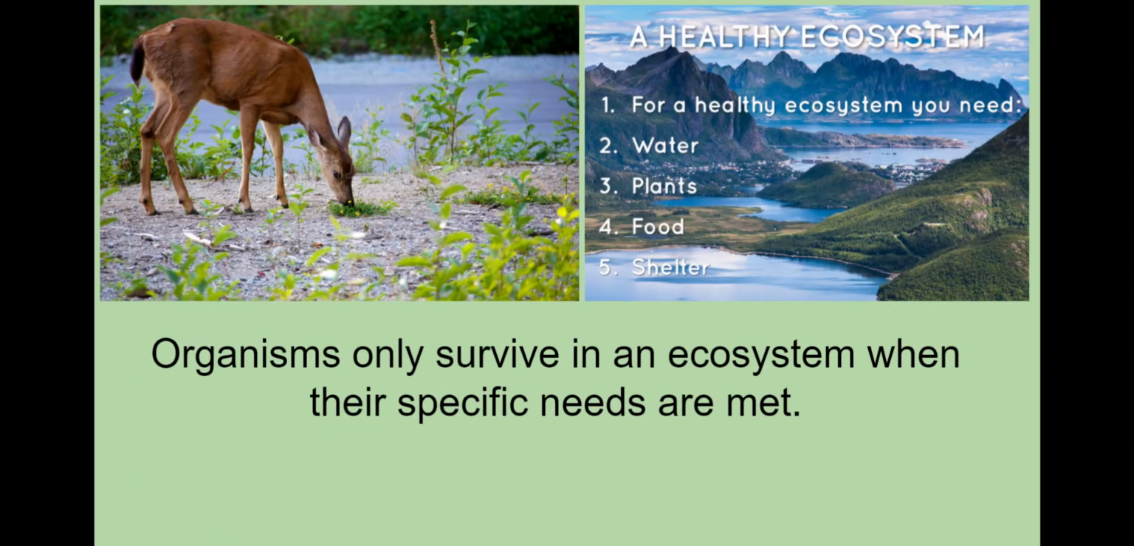Organisms only survive in an ecosystem when their specific needs are met. All organisms have needs such as food, water, and air. If the needs of the organisms in the ecosystems are not met, they cannot survive. Animals usually need food, water, and shelter. For example, if deer need to eat grass and the place they live in, their ecosystem, no longer has grass, they have to move somewhere else or risk not surviving.